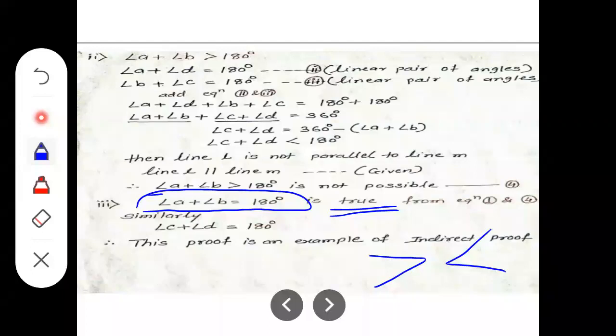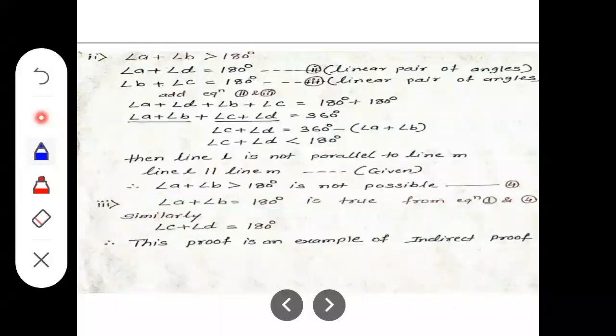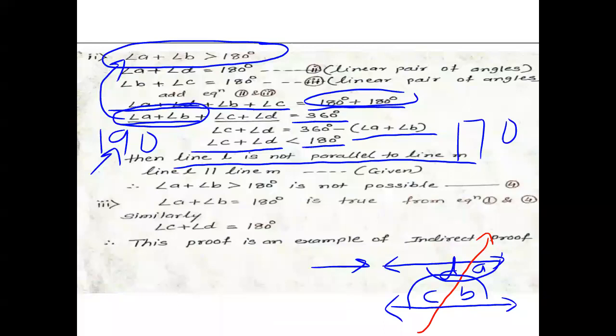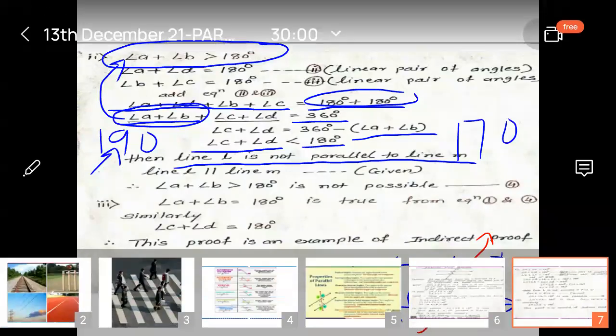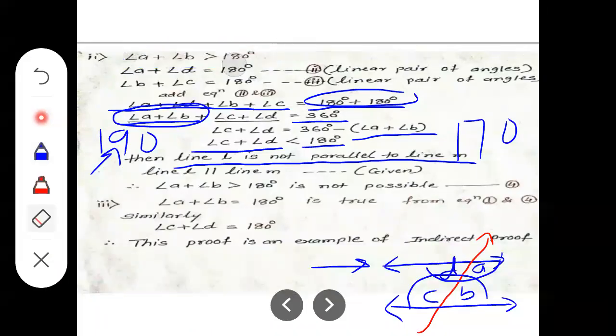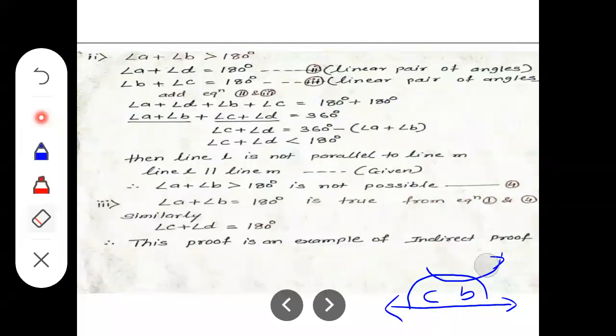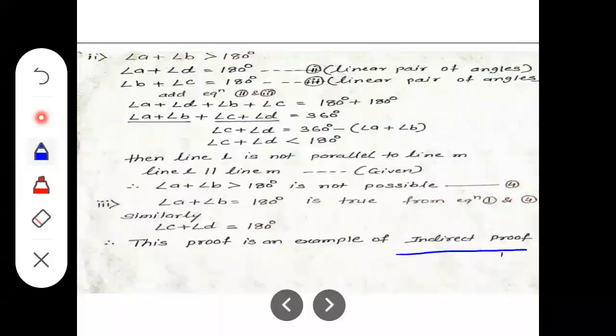Okay. And when we assume the possibilities in any type of theorem and try to prove it, the type of theorem is called as indirect proof.